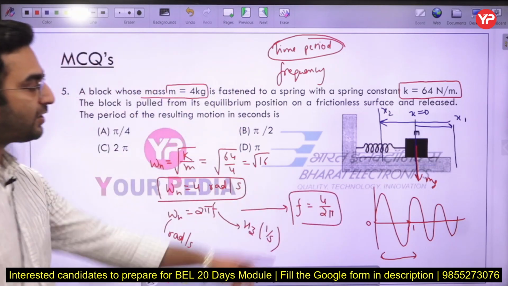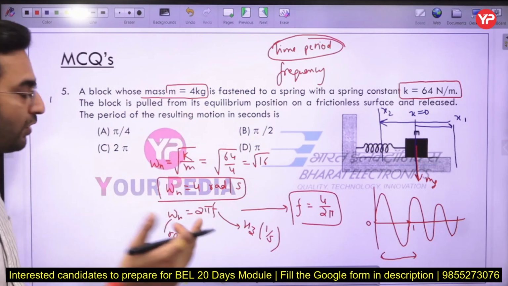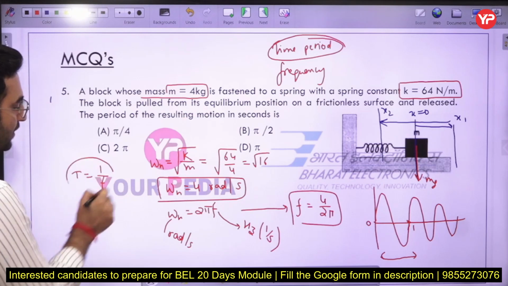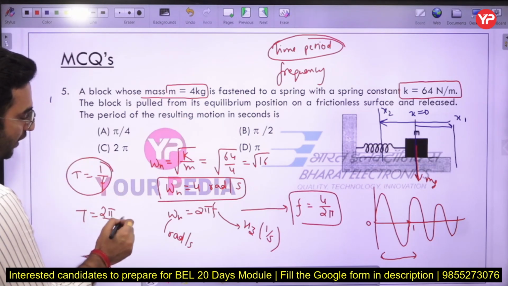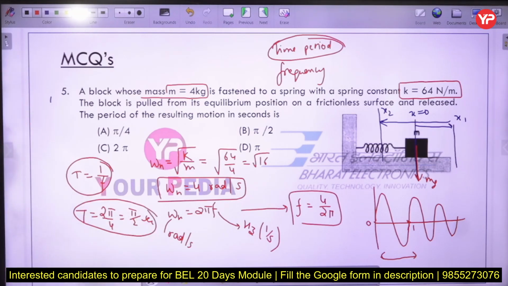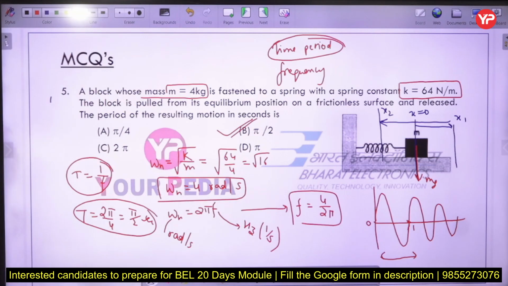And what is the relationship between the linear frequency and the time period? Just right now I have told you the time period is equal to the inverse of the frequency. So I can say the time period will be 2 pi by 4, which is equal to pi by 2 second. That means the cycle is going to be completed in pi by 2 second here. Okay, so that will be the answer here. So option number B is going to be the correct answer.